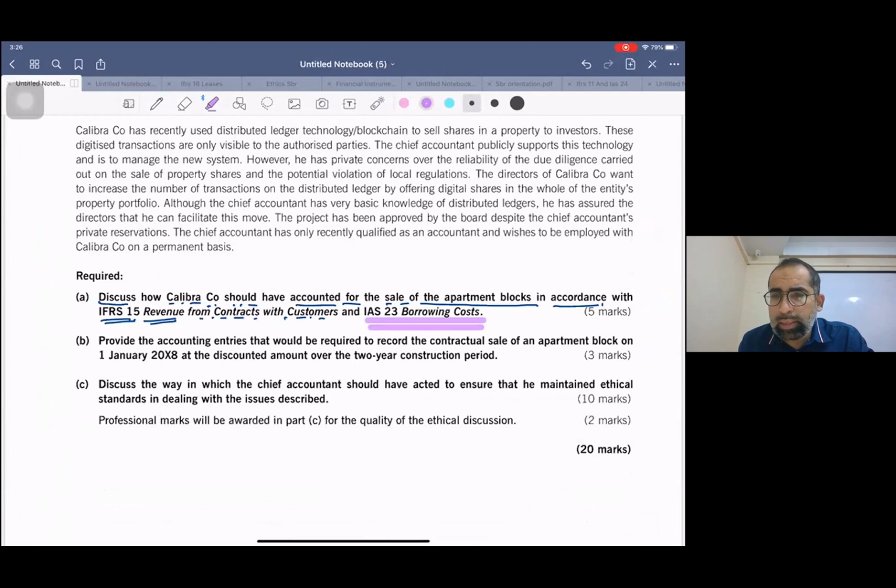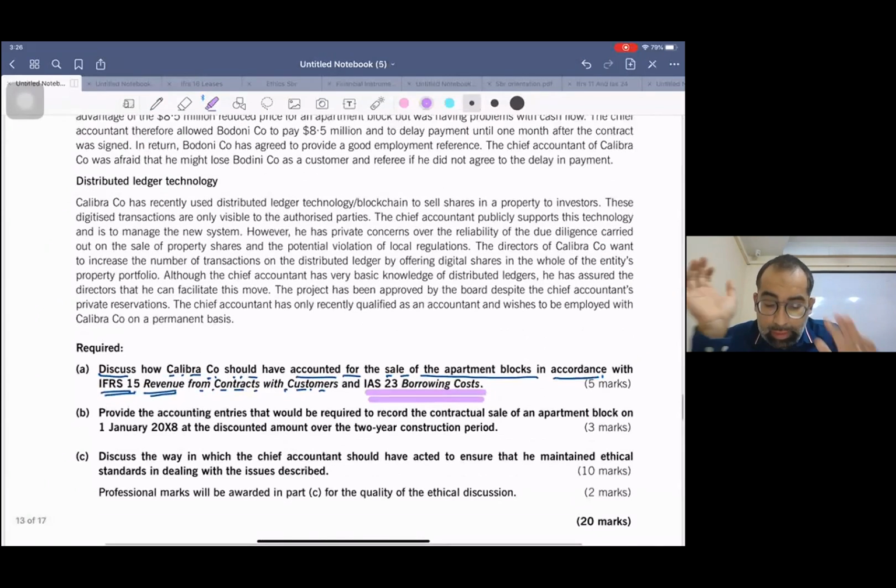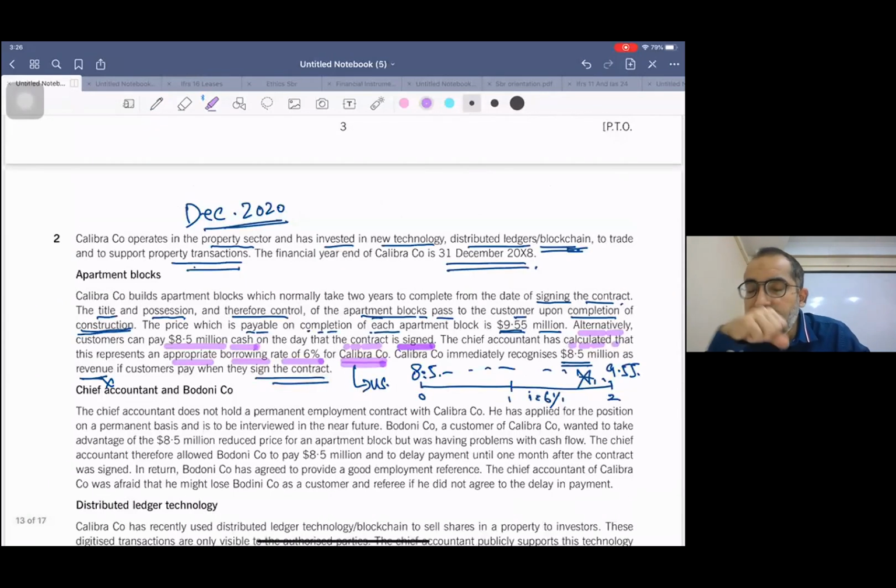Normally, IAS 23 is considered as a non-routine standard, but see, it comes now. Why IAS 23? Hope you remember IAS 23. It is one of the standards which allows us to capitalize borrowing cost. That means we can capitalize the interest cost.